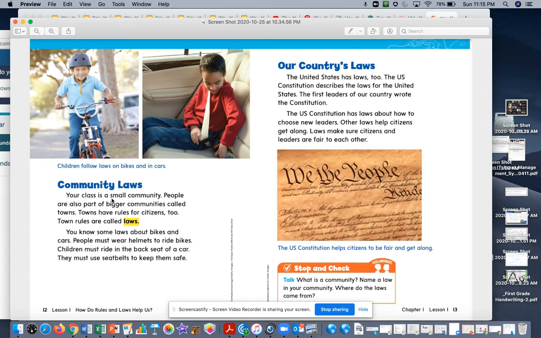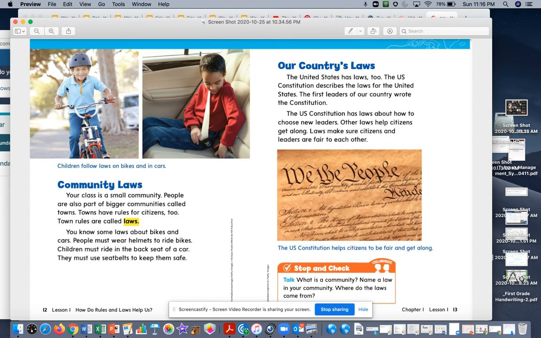Your class is a small community. People are also part of a bigger community. Bigger communities called towns. Towns have rules for citizens too. Towns' rules are called laws. You know some laws about bikes and cars. People must wear helmets to ride bikes. Children must ride in the back seat of a car. They must use seatbelts to keep them safe.